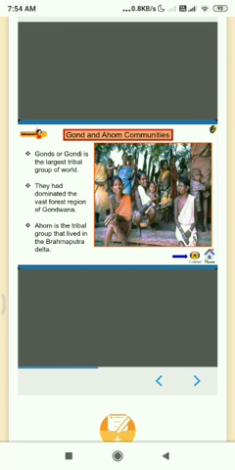Gond and Ahom communities. In this topic, we are going to study the Gonds and Ahom communities of India. Gonds or Gondi is the largest tribal group of the world. They had dominated the vast forest region of Gondwana. Ahom is the tribal group that lived in the Brahmaputra Delta.